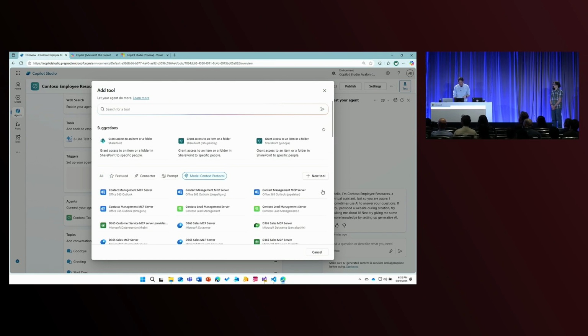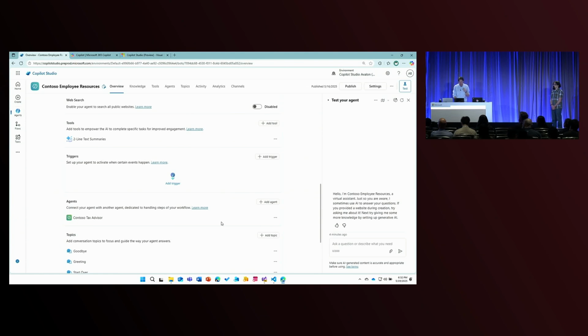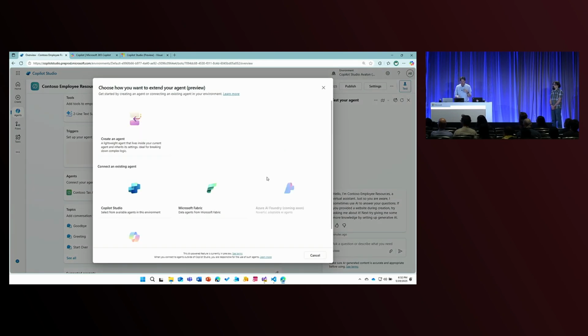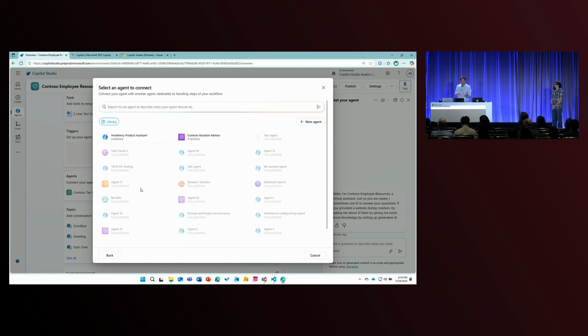Okay, the final capability that I want to show you about this agent is what we call agent to agent. You'll notice here that I've got an agent section on my overview page, and I've got one agent already hooked up called the Contoso Tax Advisor. Now I'm going to go ahead and click Add Agent. You'll see that I get a choice of a number of types of agents that I can choose from. In this case, I want to choose from agents already built in my environment in Copilot Studio.